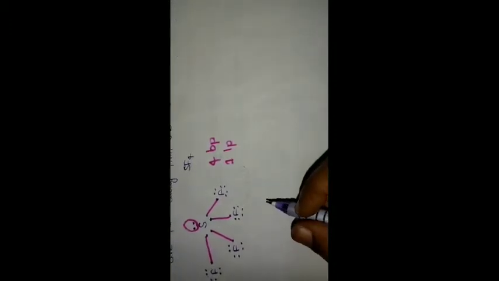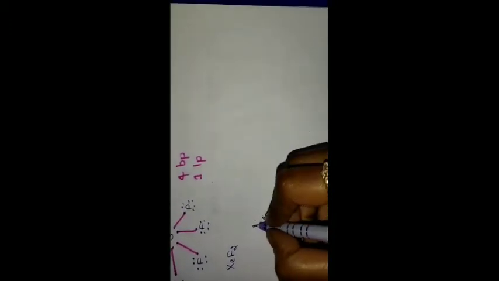Or we can take another example, XeF2. In XeF2, xenon has 8 electrons in its valence shell, and we have 2 fluorines. Xenon and fluorine share electrons and form bond pairs. So we have 2 bond pairs and 3 lone pairs.